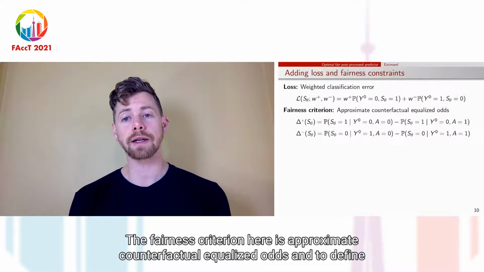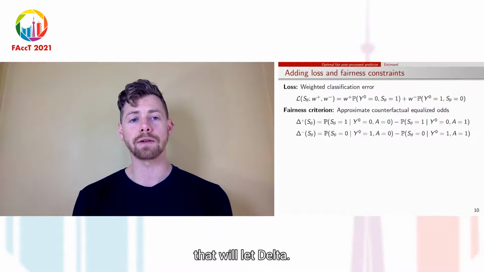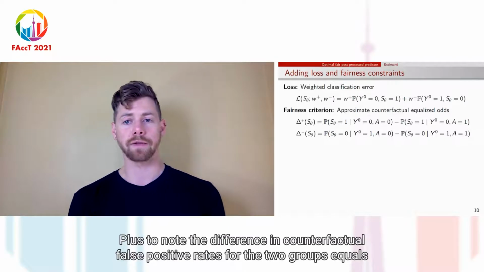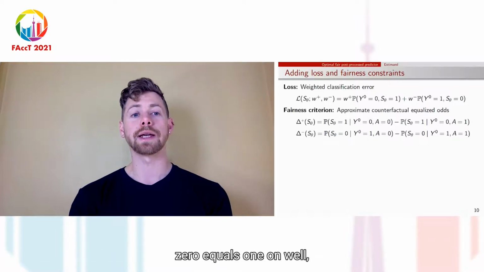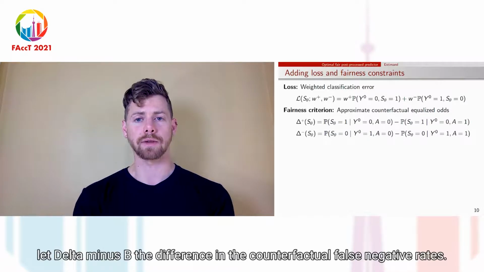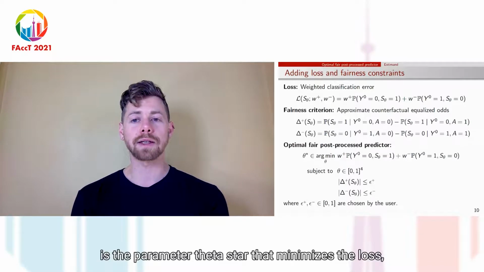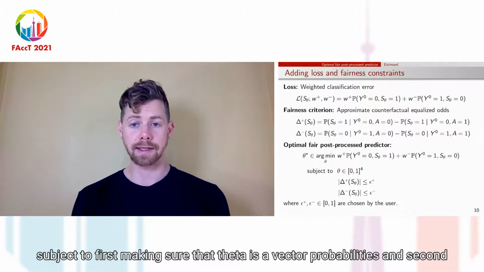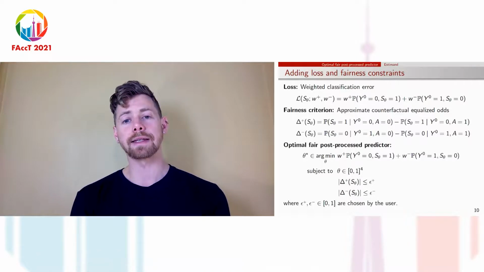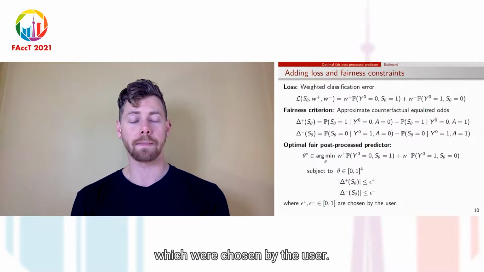The fairness criterion here is approximate counterfactual equalized odds, and to define that, we'll let delta plus denote the difference in counterfactual false positive rates for the two groups, A equals 0, A equals 1, and we'll let delta minus be the difference in the counterfactual false negative rates. The estimand then is the parameter theta star that minimizes the loss, subject to first making sure that theta is a vector of probabilities, and second, insisting that the error rate differences are no larger than these values epsilon plus and epsilon minus, which are chosen by the user.